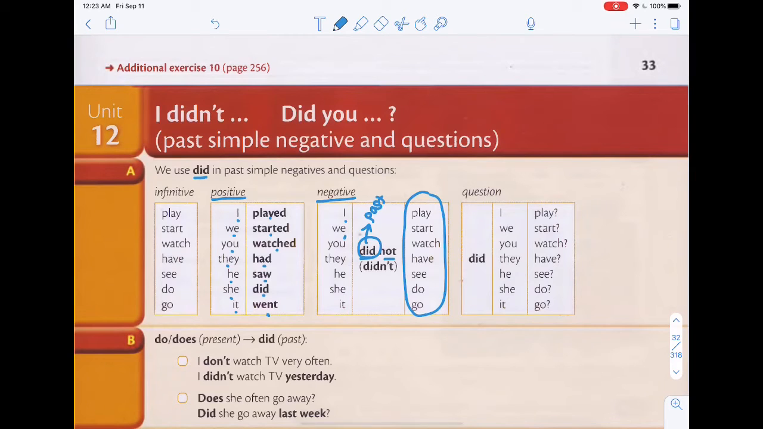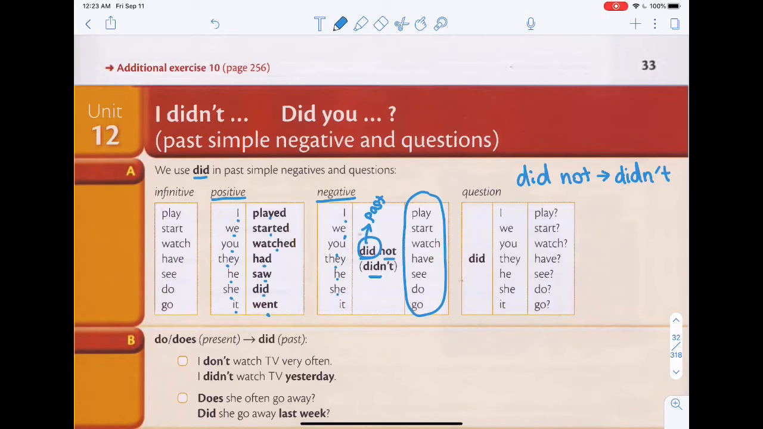We have, we did not start, or you could also say didn't. So same thing, did not. To shorten it is D-I-D-N apostrophe T: didn't. You didn't watch. They didn't have. He didn't see. She didn't do. It didn't go. So because you've already used did, which is a past tense, all these words that come behind it, you just use the present tense, okay, thus the infinitive form.